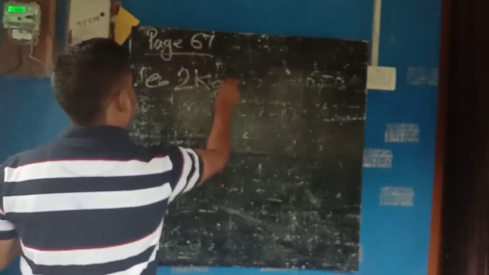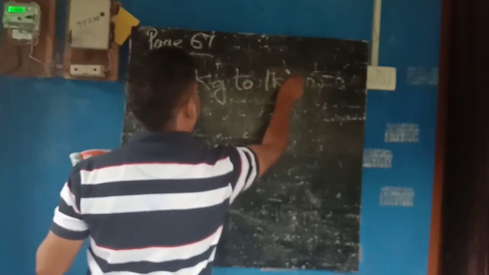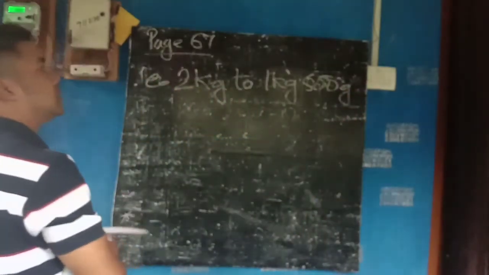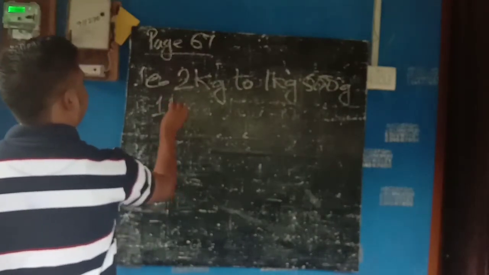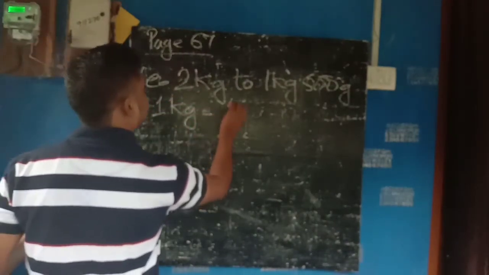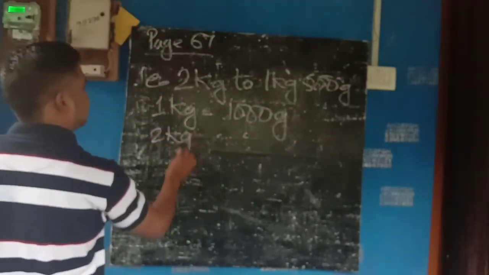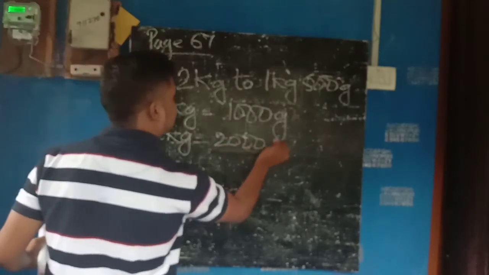Next, question number E. 2 kg to 1 kg 500 gram. Convert everything in gram. 1 kg is equal to how much? 1000 gram. 2 kg is equal to 2000 gram.